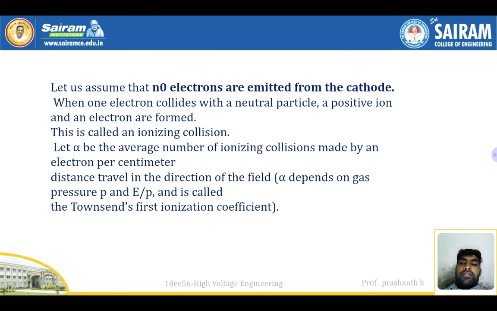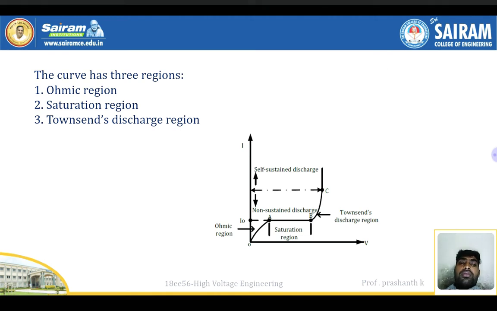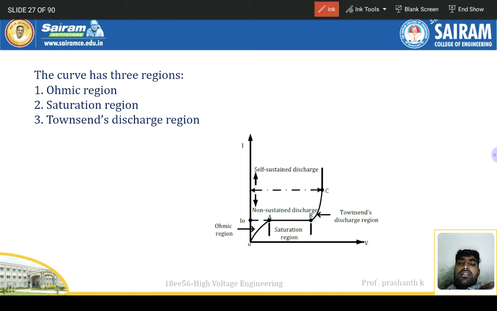Gap arrangement. Let us assume that no electrons are emitted from the cathode. When one electron collides with a neutral particle, a positive ion and another electron are formed. This is called an ionization collision. Let alpha be the average number of ionization collisions made by an electron per centimeter of distance traveled in the direction of the field. Alpha depends upon the gas pressure P and E by P, and is called Townsend's first ionization coefficient. Based on that, the curve has three regions: ohmic region, saturation region, and then Townsend region.